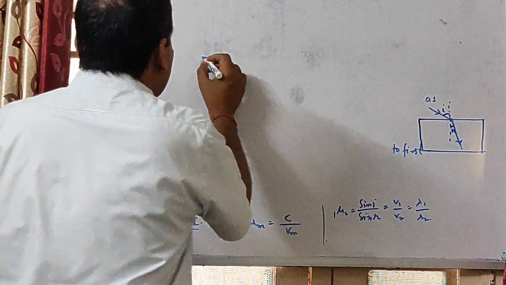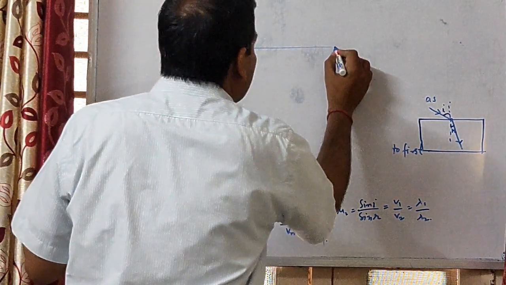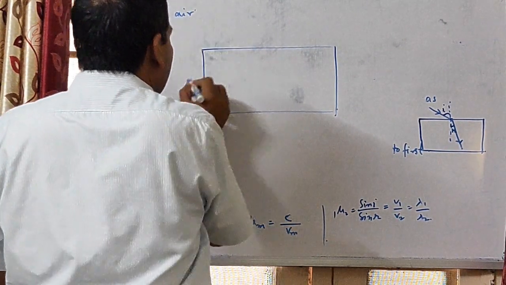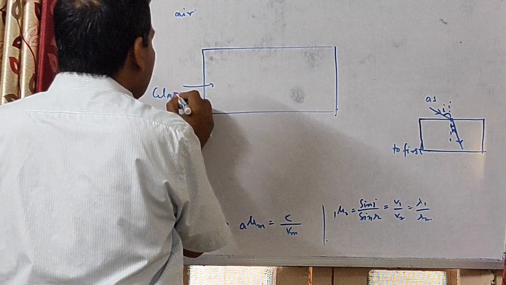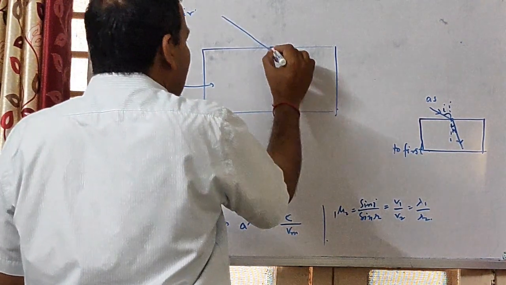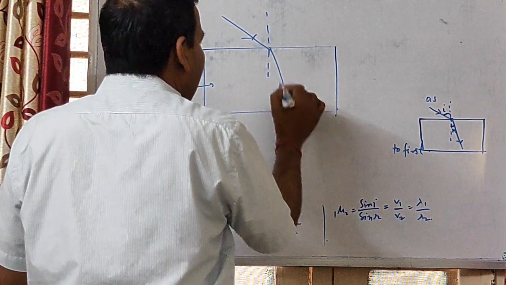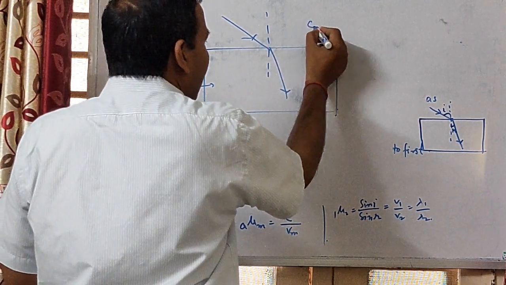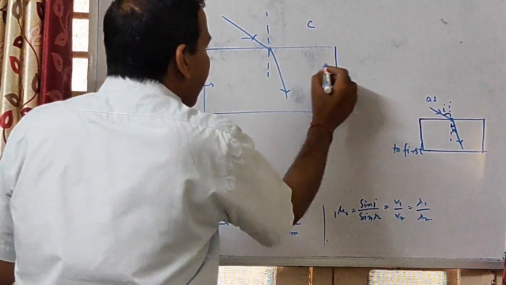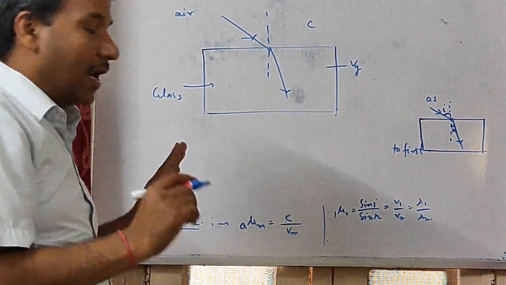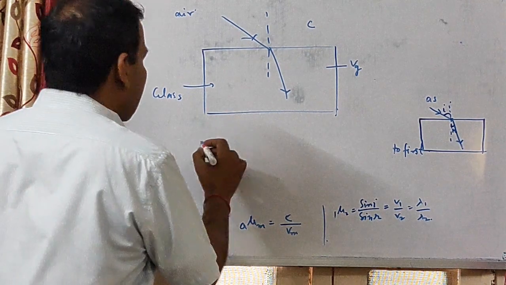Okay, here we can take one more example. It is air and it is glass. Suppose light is traveling from air to glass, and here we draw the normal, and the ray bends towards it. c is the velocity of light in air, and vg is the velocity of light in glass. So what is the refractive index of glass?